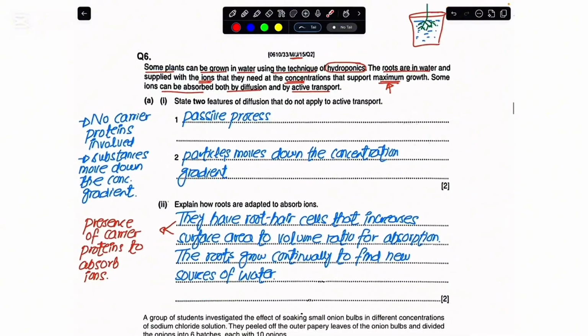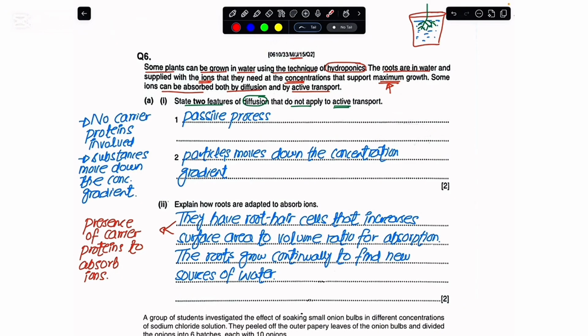Now he has asked you a question for a total of 2 marks, where he wants you to state two features of diffusion that do not apply to active transport. Actually, diffusion and active transport go opposite to one another. Diffusion moves the particles from the higher to the lower concentration. Active transport moves them from the lower to the higher concentration. Diffusion never requires carrier proteins, but active transport does. Diffusion does not use energy, so this is a passive process. And active transport uses energy, which is released from the mitochondria by respiration. So active transport is an active process.